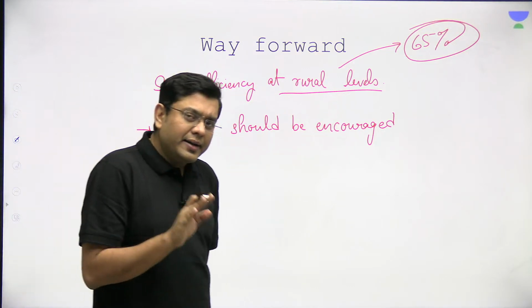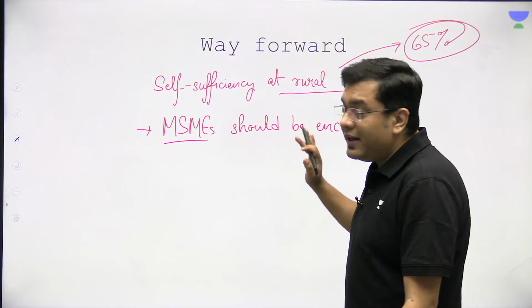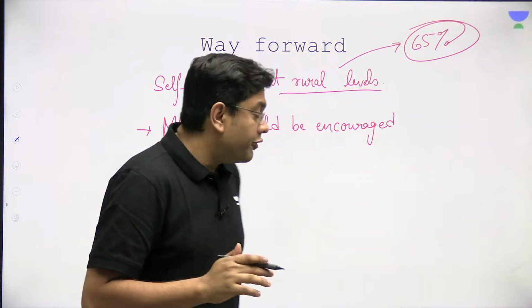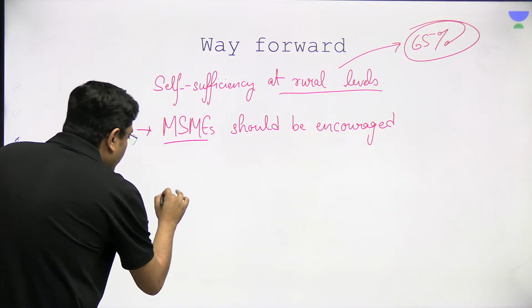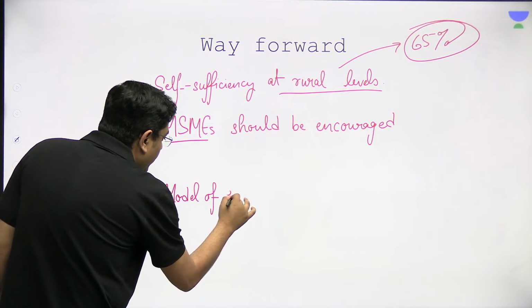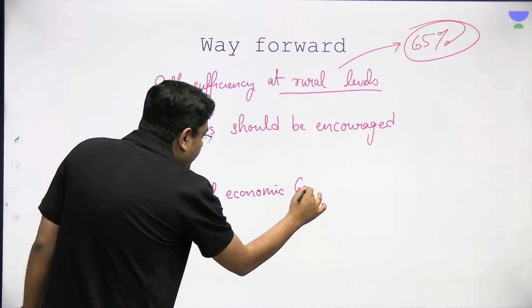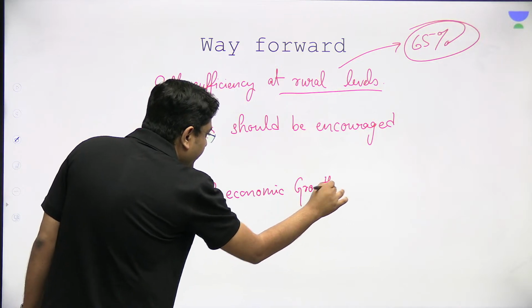Okay, so in this article, very briefly, what have we discussed? We have basically discussed the model of growth. First of all, what is the model of economic growth indicated? What is the problem that India is facing?